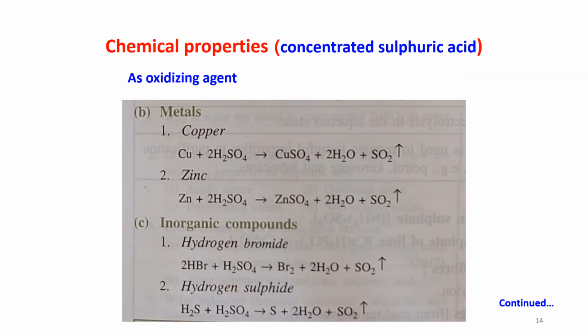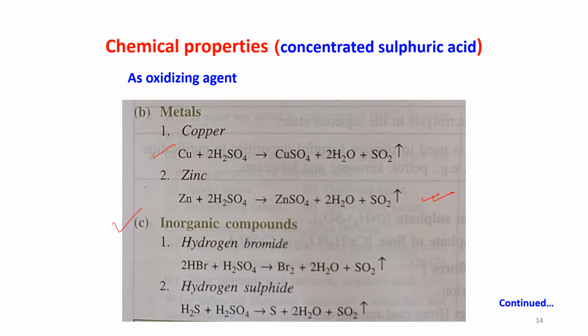When concentrated sulfuric acid is reacting with metals, copper plus H2SO4, it is giving you CuSO4 plus H2O plus SO2. Zinc plus H2SO4, ZnSO4 plus H2O plus SO2. These are showing the oxidizing property of sulfuric acid.